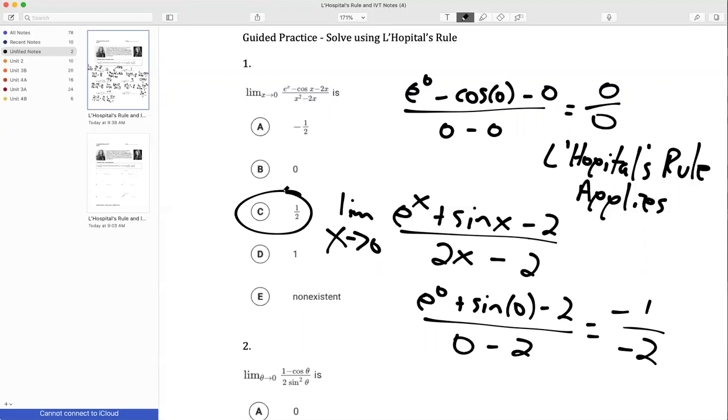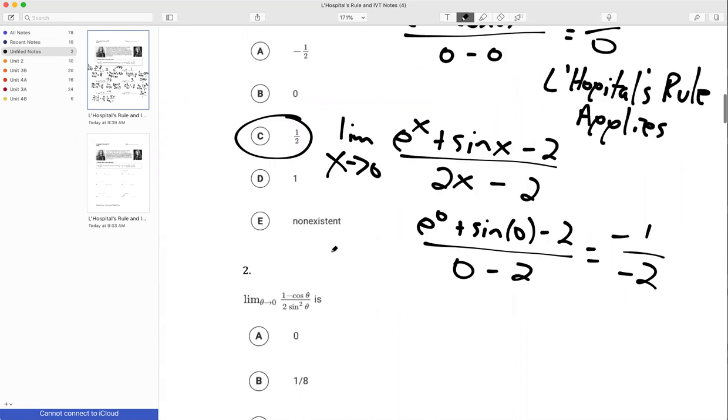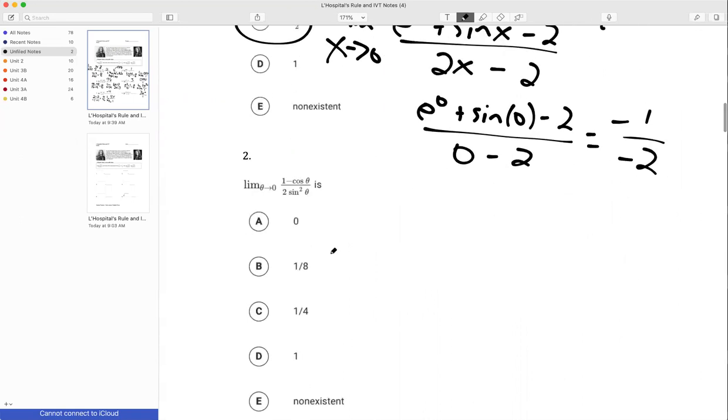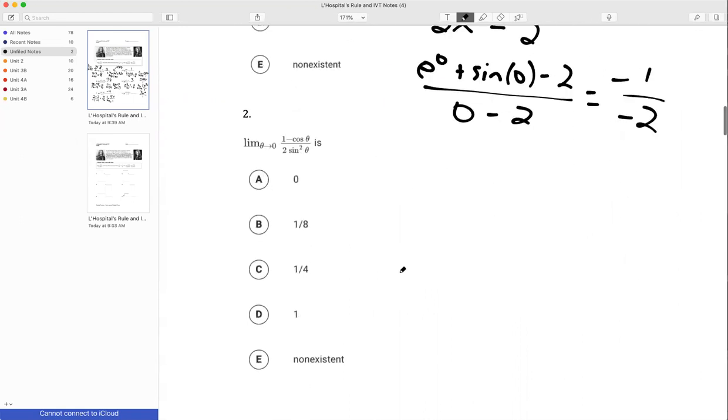Why don't you try the next one? Are you with me? Okay. Try the next one for me, and it is a little tricky. So bring your calculus A game. It's the limit as theta approaches 0 of 1 minus cosine of theta over 2 sine squared of theta.